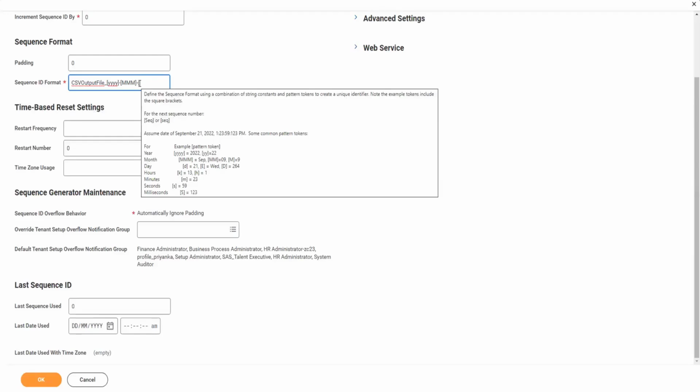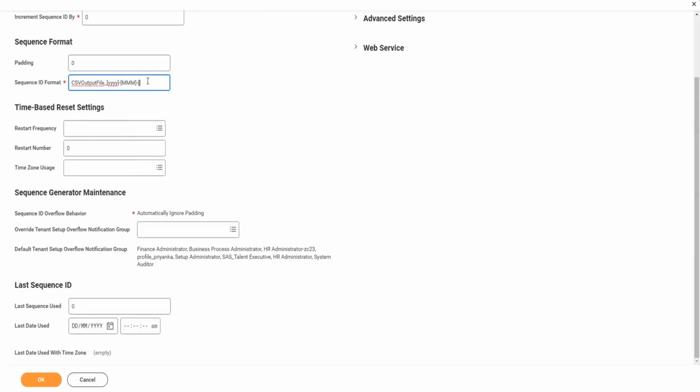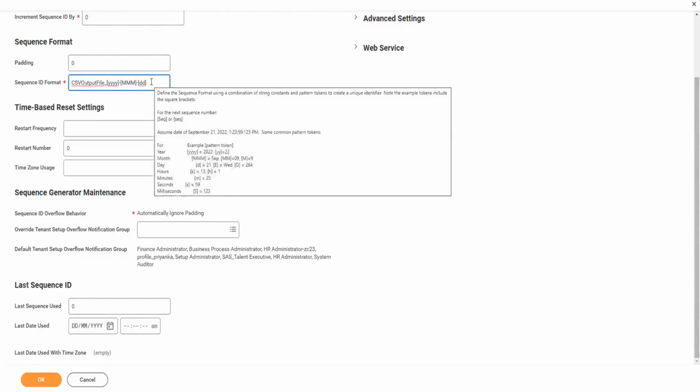So I want the day in a month, so I'll keep it as dd. Now, if this is your date and you want a timestamp as well, then for the timestamp we have different options. Hours is K, H, for minutes, m, seconds, milliseconds, and so on.